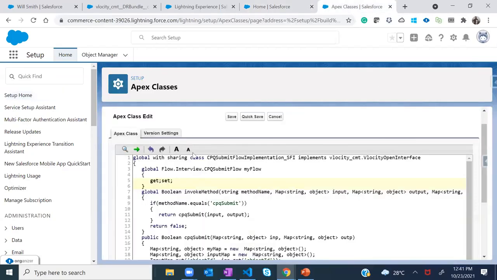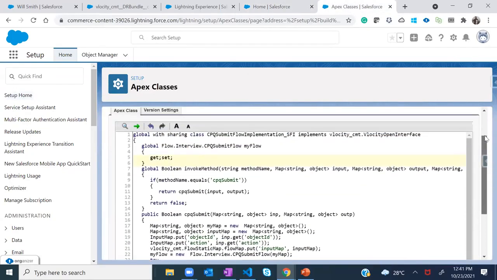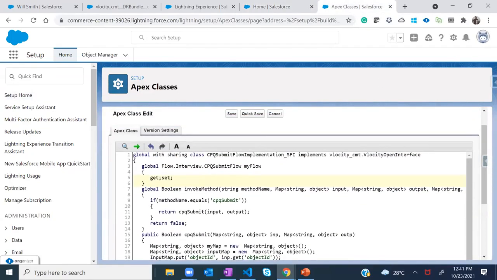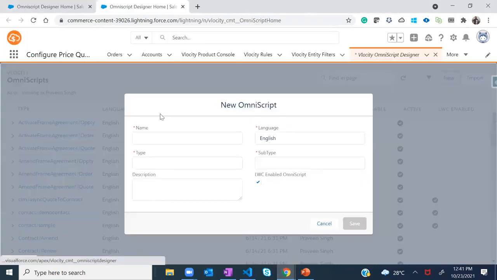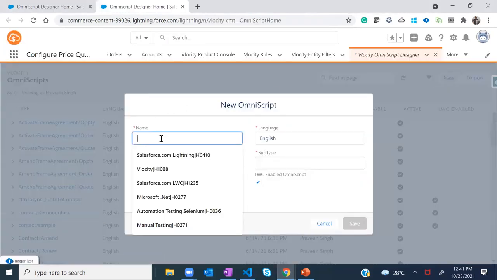Now, we also have a small Apex class. Again, from a functionality perspective, we're not going to do anything. We are only going to cover what exactly changes you will have to make inside this Apex class in order to allow you to work with OmniStudio or OmniScript. So with that, I'll quickly try to create a new OmniScript. I won't be taking a lot of time over there.